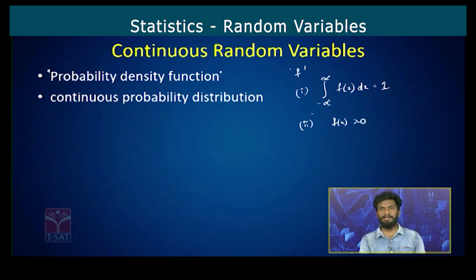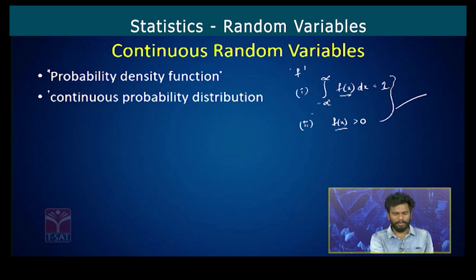That is nothing but it must be a positive function, and the integral over -infinity to +infinity of f of x dx must be equal to 1. So when these two conditions are satisfied, then we can say that this f of x is the probability density function. Now, continuous probability distribution.